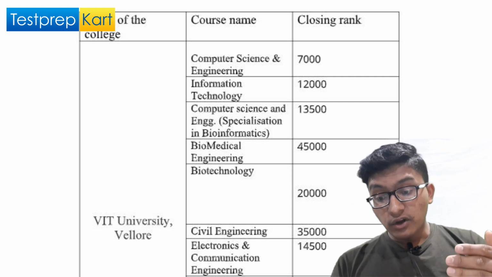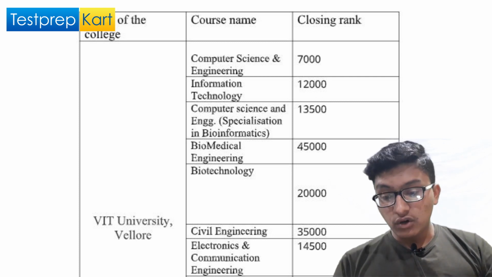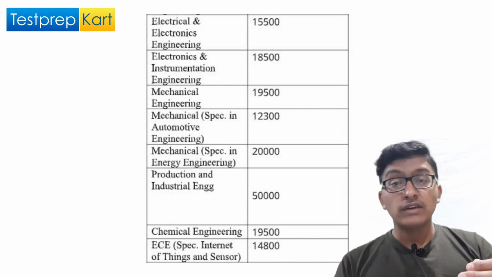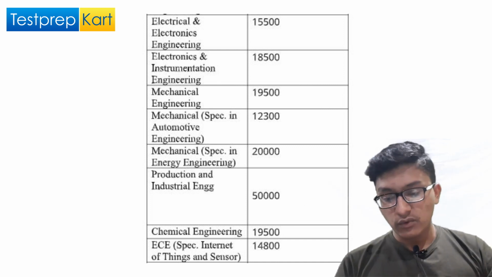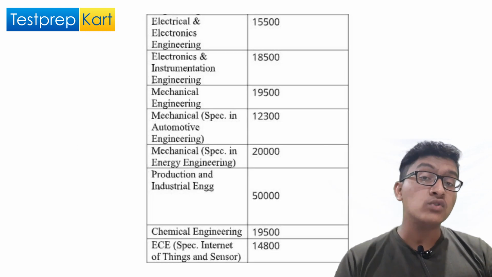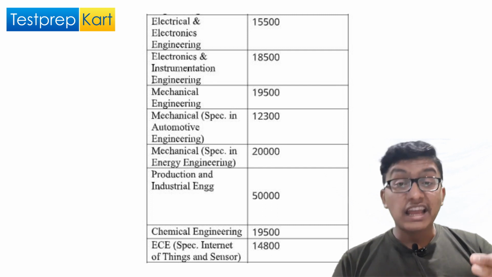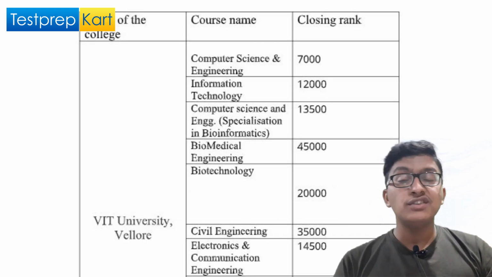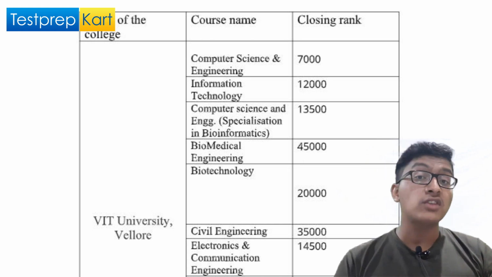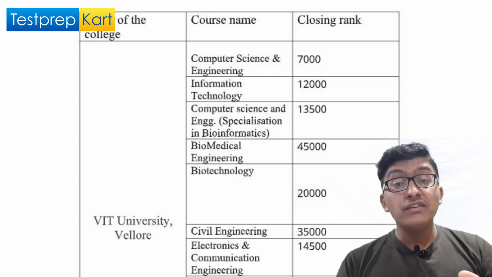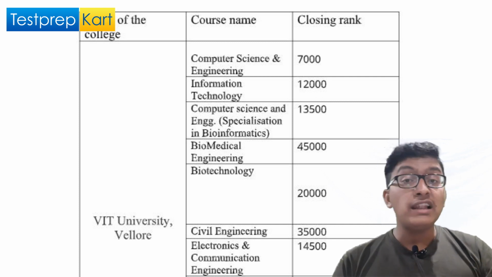For the information technology branch in VIT Vellore, you should have a rank under 8,000. For mechanical engineering, you should have a rank under 12,300 in the VIT EEE examination. For electronics and communication engineering, you should have a rank under 15,500. For chemical engineering, you should have a rank under 19,000. And for civil engineering, you should have a rank under 35,000 in the VIT EEE examination. So these are the previous year cutoffs for the VIT Vellore campus.